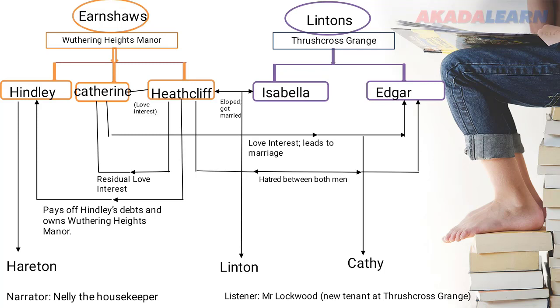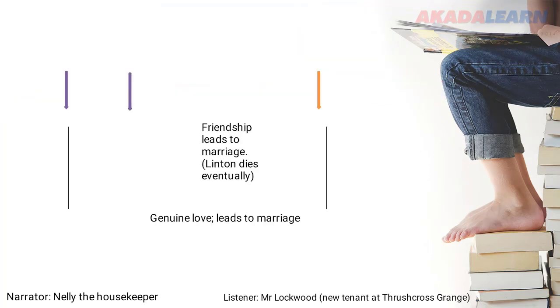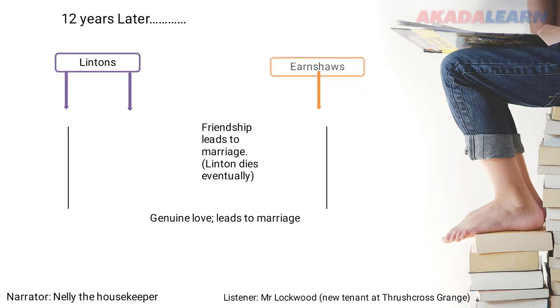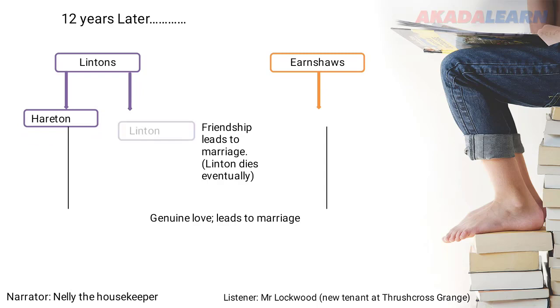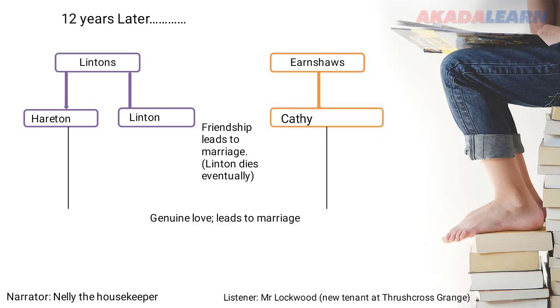That's what we can see in this part of the story, where we see 12 years later, we have a new set of Lintons and Earnshaws. The Lintons have Linton, and then the Earnshaws have Hareton and young Cathy. Now, we see that Linton and Cathy are friends, and their friendship leads to marriage. But Linton eventually dies because of his strange illness.